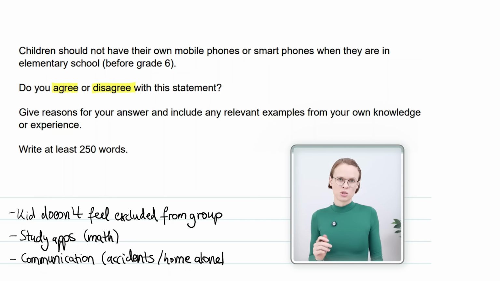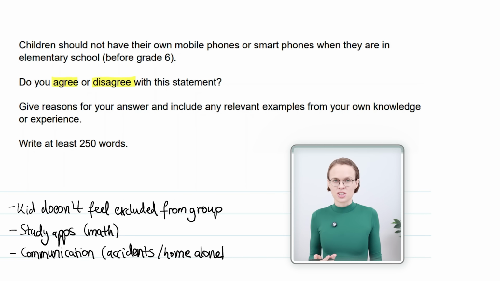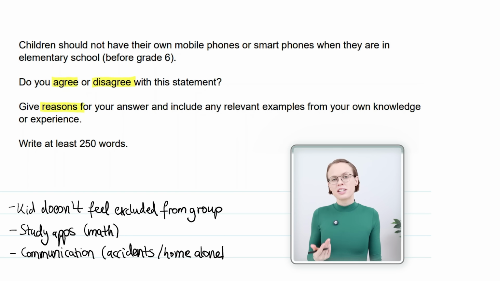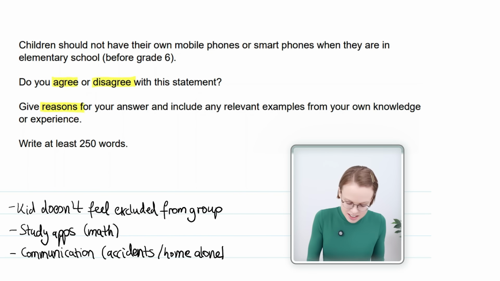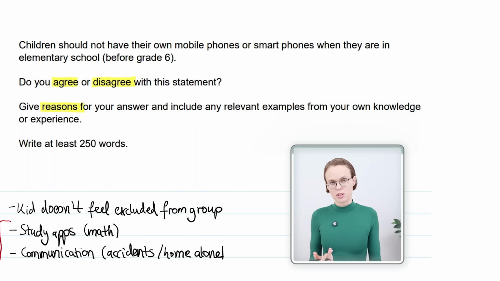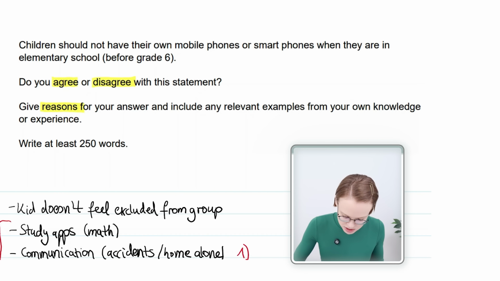Actually, we only need two reasons. If you look at the question, you can see that it asks you to give reasons for your answer. This means that one reason is not enough. There must be at least two. Two is sufficient, so this is what we are going to do. The last two reasons here look easiest to write about, so I will pick those. Also, I think communication is most important, so I will put that first and talk about study apps after that.